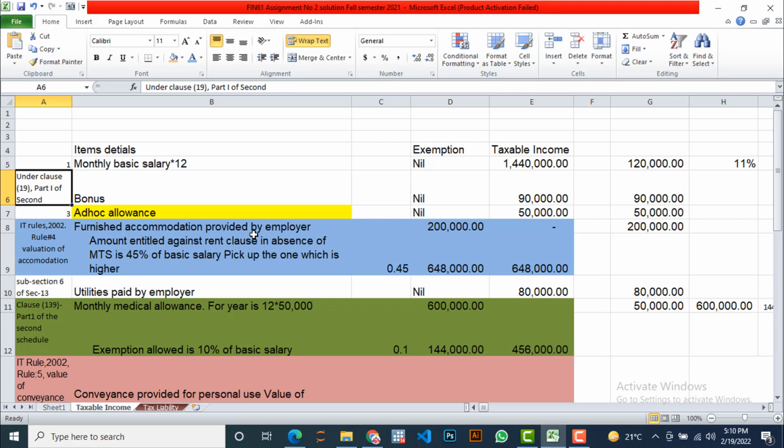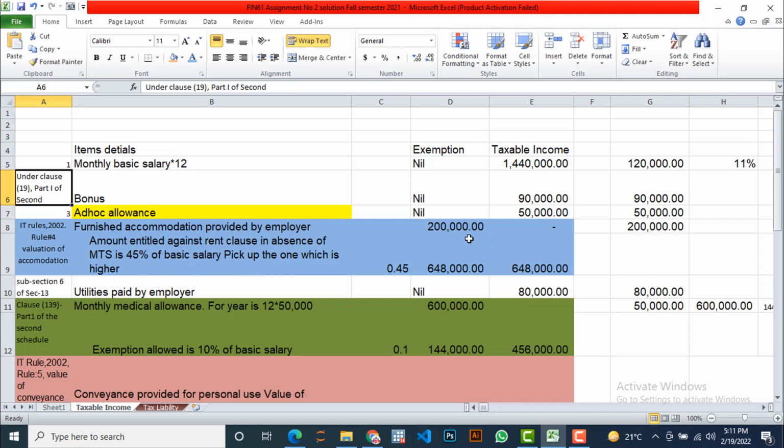Now come to the fourth item, which is furnished accommodation provided by the employer. It comes under the Income Tax Rules 2002, Rule 4, valuation of accommodation. So the amount entitled as per the relevant sections: the amount entitled against the rent clause, in the absence of MTS, is 45% of basic salary. Pick up the one which is higher.